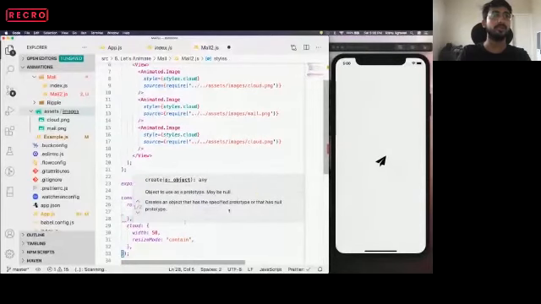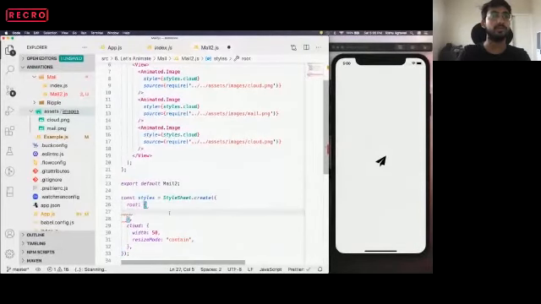So I'm just trying to put some basic style on this component so that each and everything is visible properly.